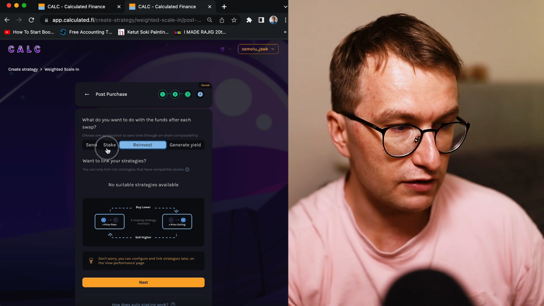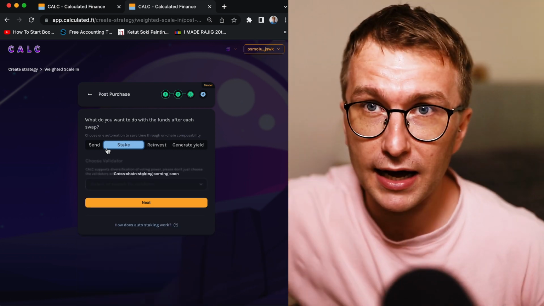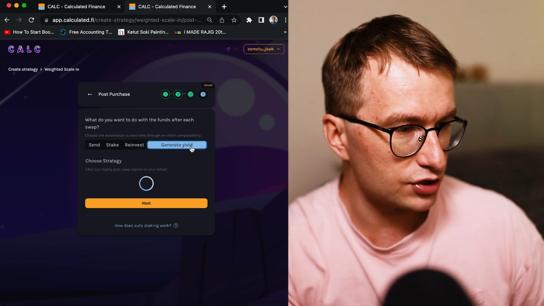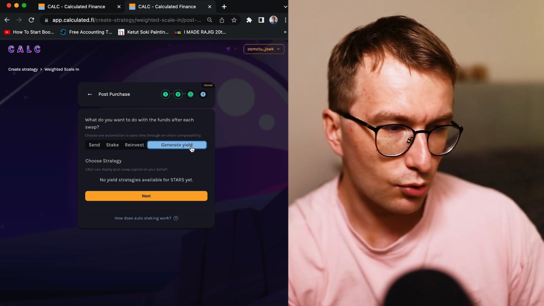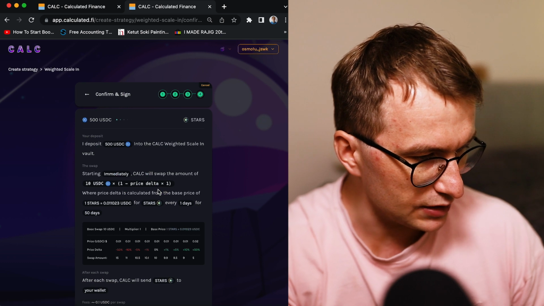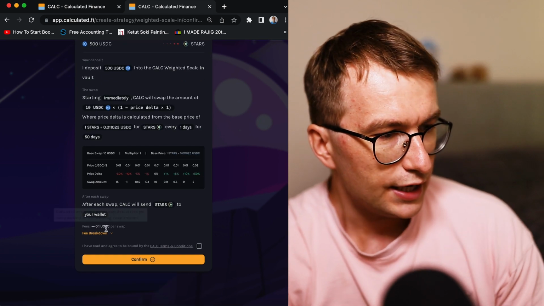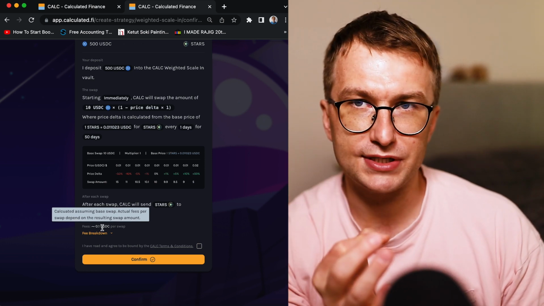And we have two that are not available that you will be able to stake soon. As you buy it, will go to staking and also generate yield. Which is interesting, what it's going to be. So I'm going to send, and let's see what it shows to. It shows me a fee. So the fee seems to be around 1%.